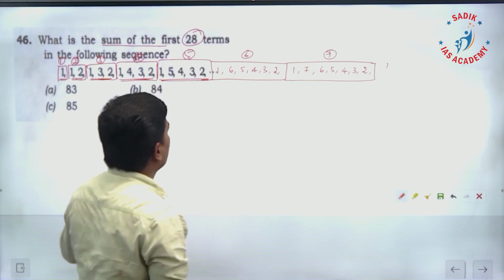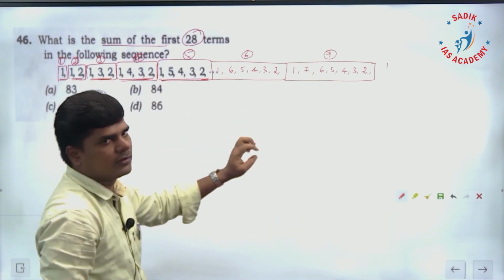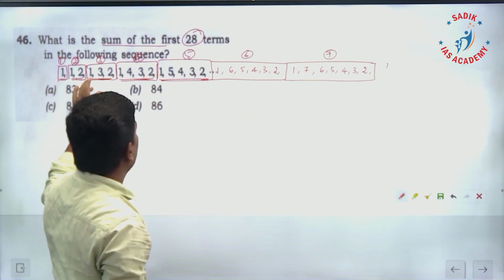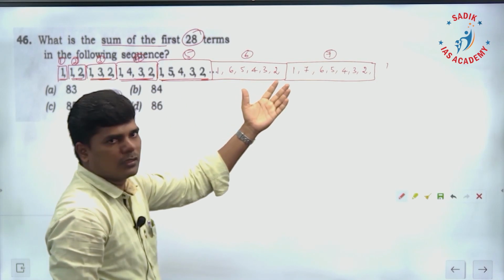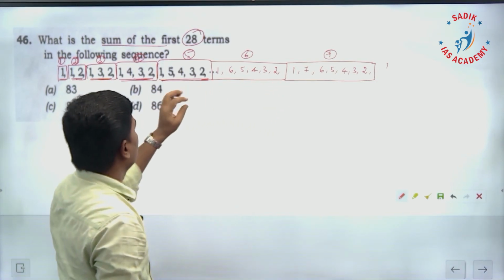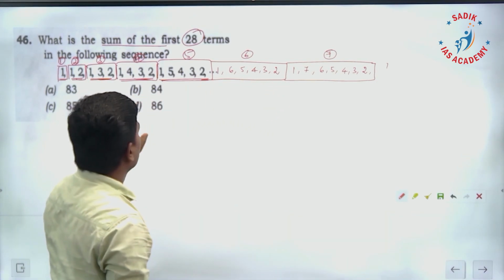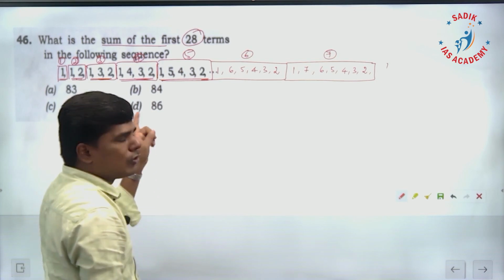Now they are asking what is the sum of these numbers. What can you do? You can just add simply and find the answer. If you just add it, you will get 84, I think.